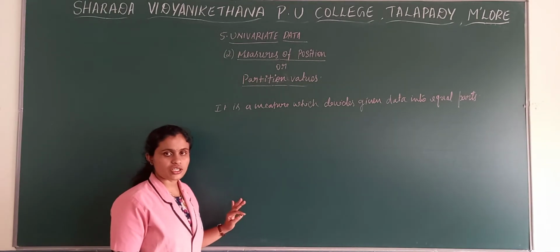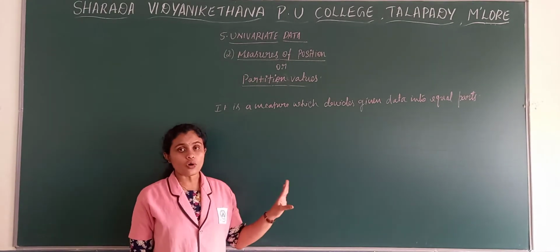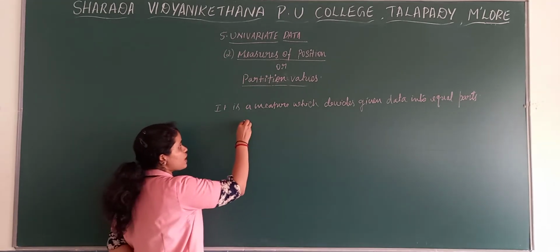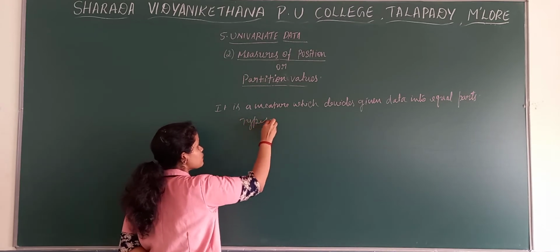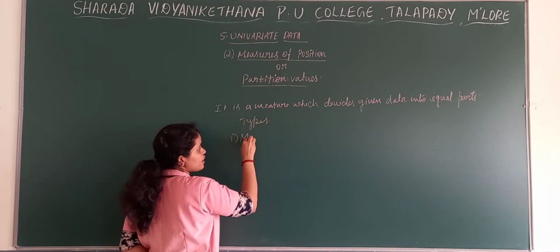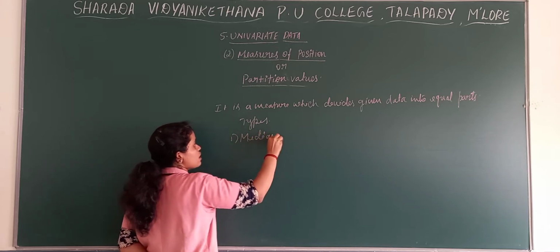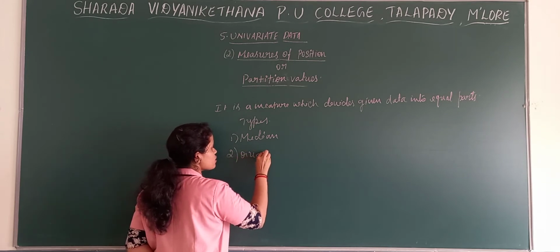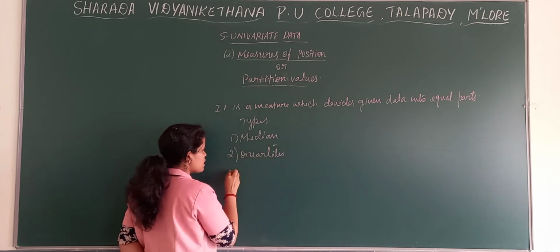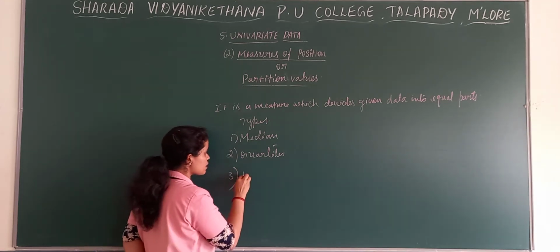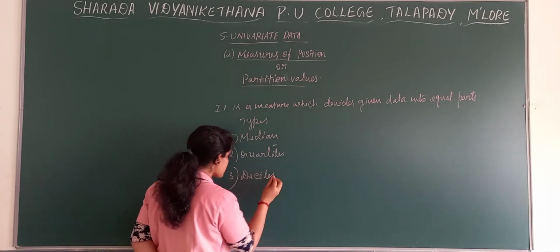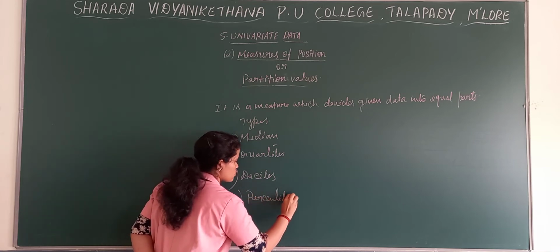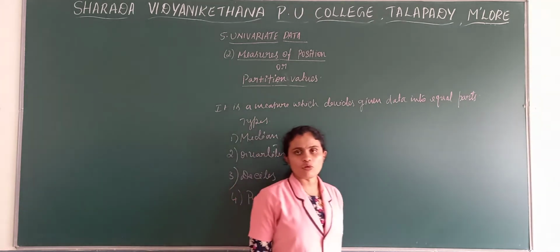In the case of partition values, there are 4 partition values we are going to study. The first one is median, which we already discussed, the second one is quartiles, the third one is deciles, and the fourth one is percentiles.